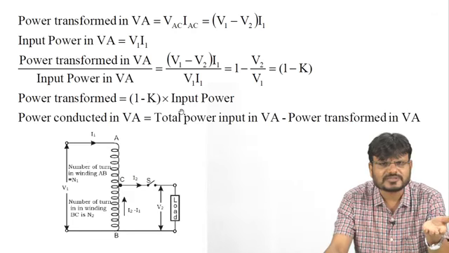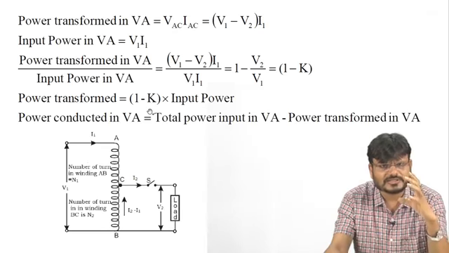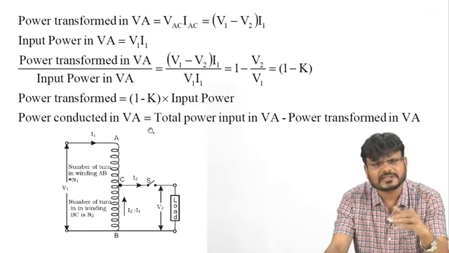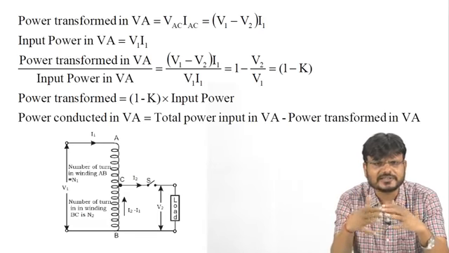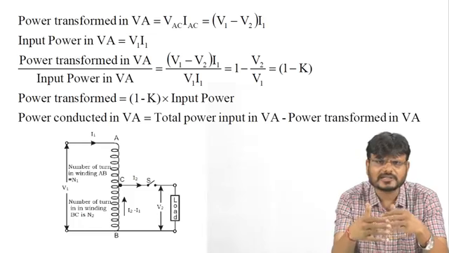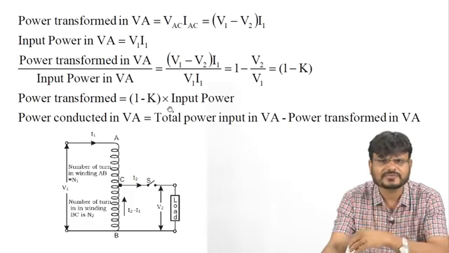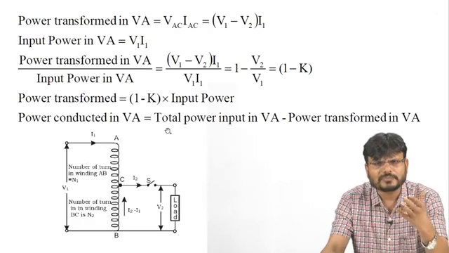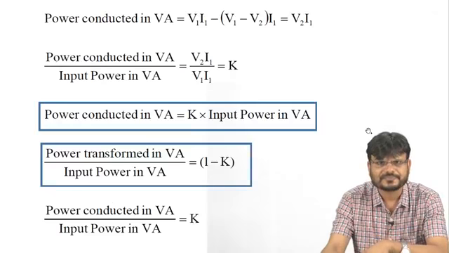That means the power transformed is equal to 1 minus K times the input power. Power is transferred from the primary to the secondary side in two ways: one is power transformed and the other is power conducted. So power transformed is 1 minus K times input power, and power conducted in VA is equal to total power input in VA minus power transformed in VA.